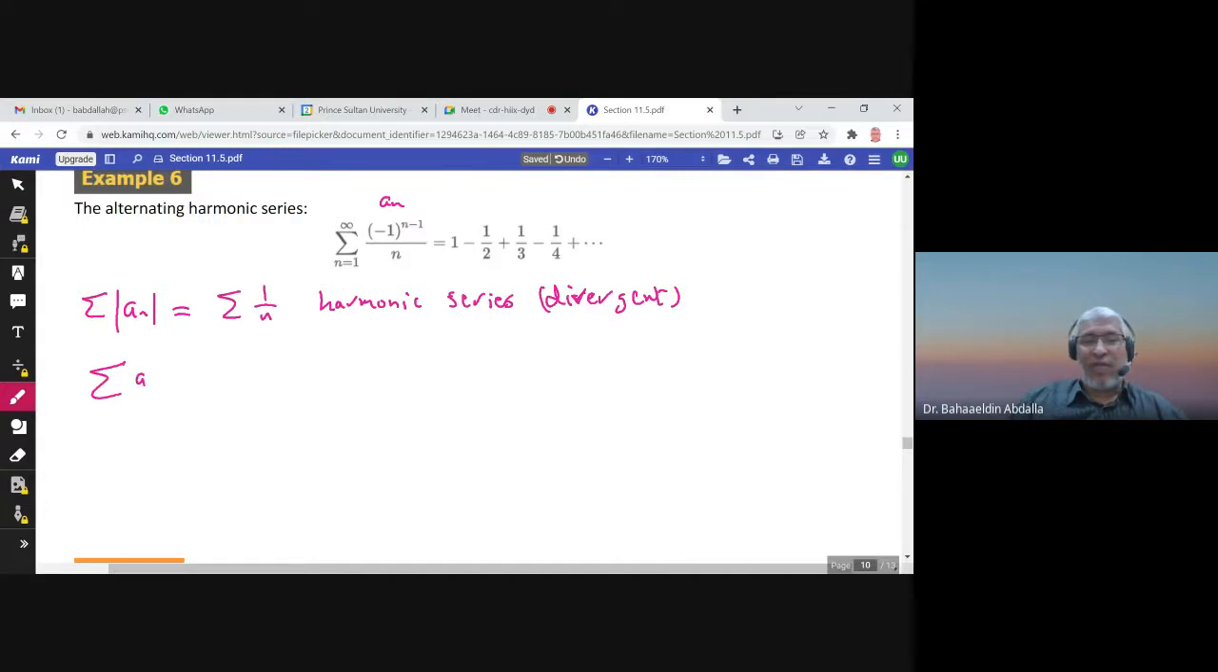So we have seen that summation a_n is convergent by the alternating series test. b_n is 1 over n, the limit is 0 and it is decreasing. Please check the previous video about the alternating series test. So for the alternating harmonic series, the series itself is convergent, but the sum of absolute values is divergent. So this series is convergent, but not absolutely convergent.